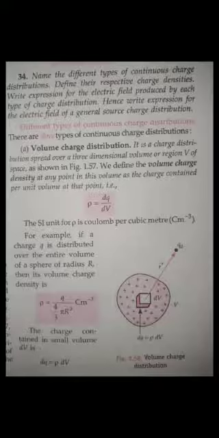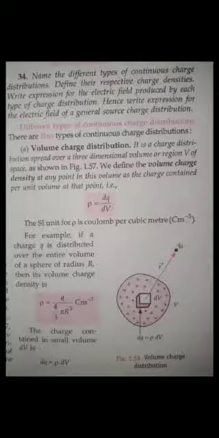Now similarly, let us go further. How many different types of charge distribution are there? The question may be: name the different types of continuous charge distribution, define their respective charge densities, write the expression for the electric field produced by each type of charge distribution, hence write the expression for the electric field of a general source charge distribution. So first of all, guys, you see there are three different types of charge distribution. One is line charge distribution, next is surface charge distribution, next is volume charge distribution. So let us first go to the volume charge distribution.